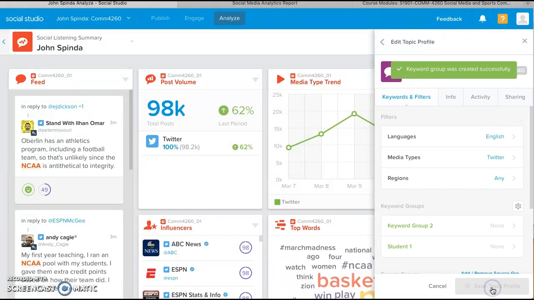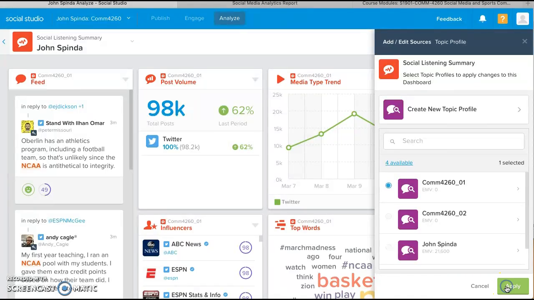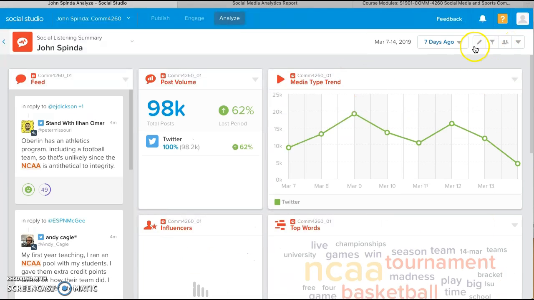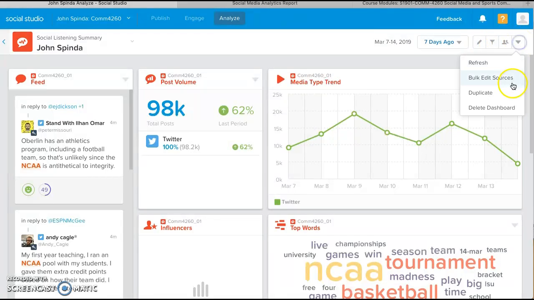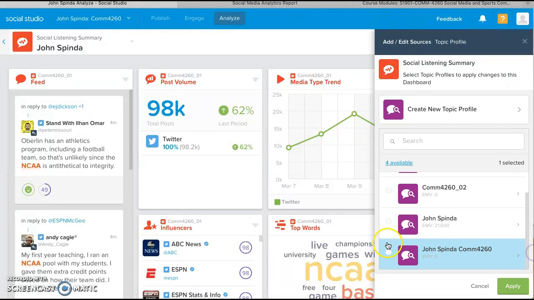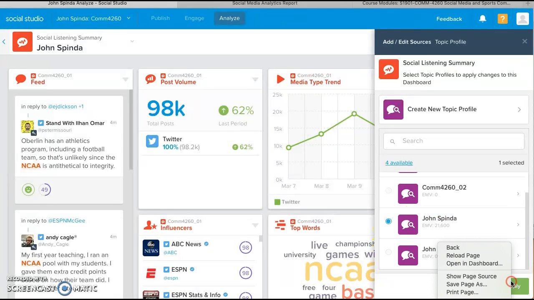Save and apply. Actually, we'll go ahead and go to bulk edit sources. Another thing you want to make sure you do, which I think I have failed to do, is make sure that you're clicking the topic profile you want. So I edited both of these, but let's go ahead and apply that one.